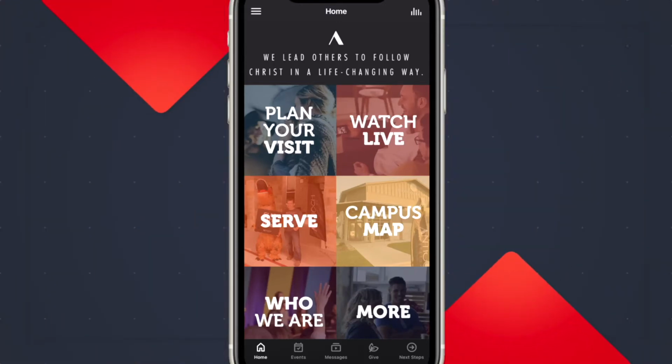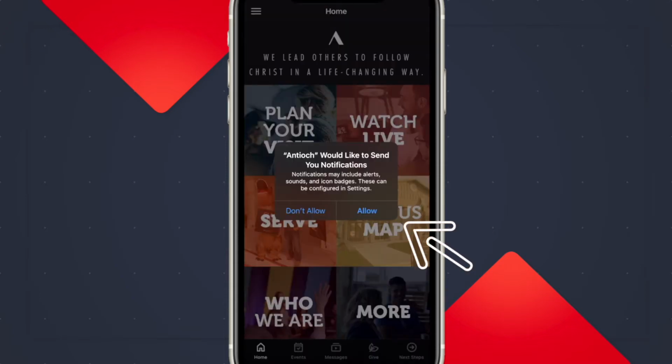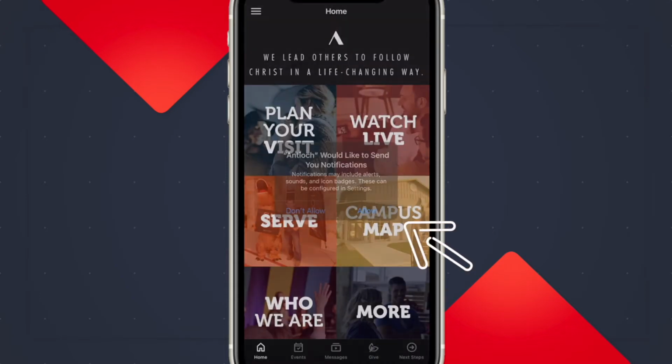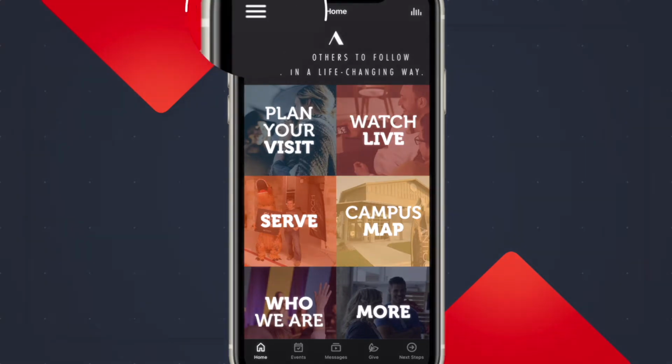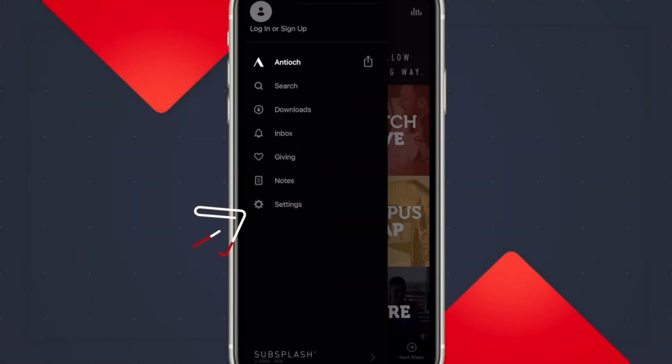When you first open the app, you will see a few notifications and you will say yes, definitely to the notifications. And then you see our brand new app on its main screen. There are a few things that I want to show you to help you get the most out of the Antioch app. First, in the hamburger menu, you see settings down at the bottom.